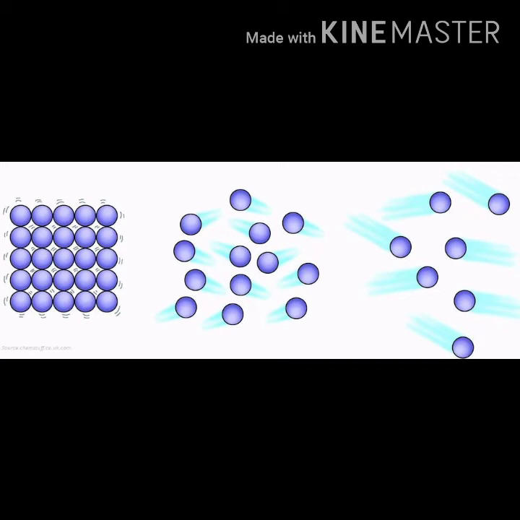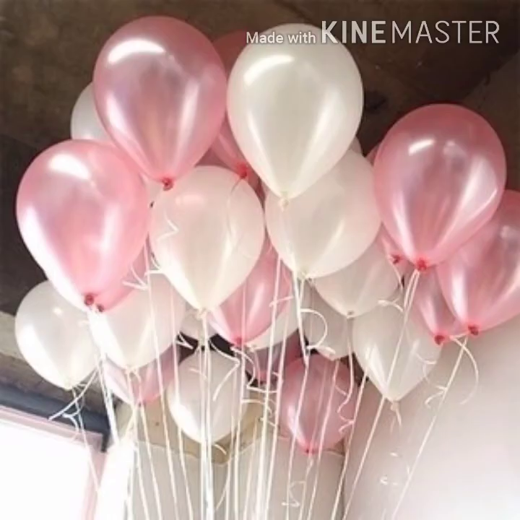Now let us move on to the characteristics of gaseous state. Have you seen the balloon seller selling the balloons? Can you find out which gas is present in the balloon and what is the weight? Does it have any weight? And when you leave the balloon, what happens? What is the reason? It will fly off. You have to hold it tightly, otherwise it will fly off. What is the reason for these things? Okay, you just find out.